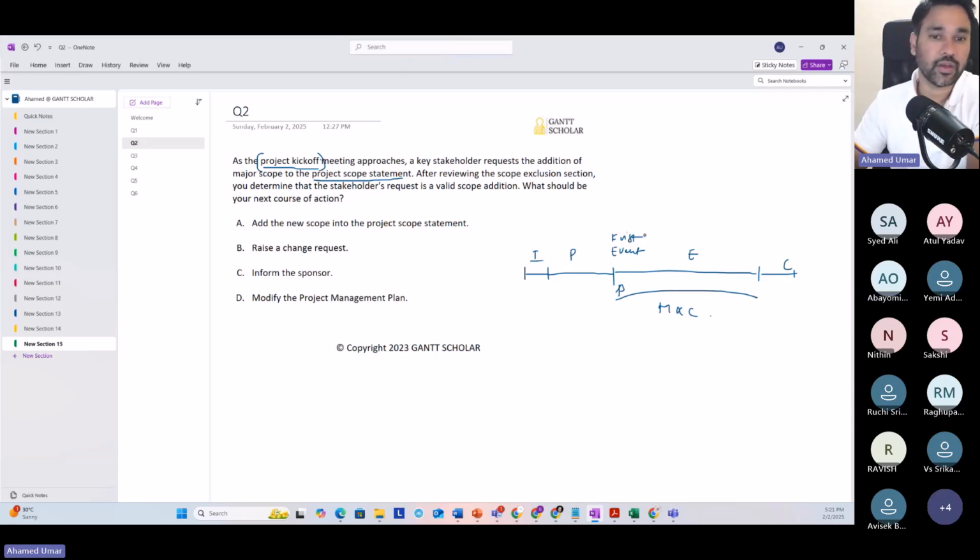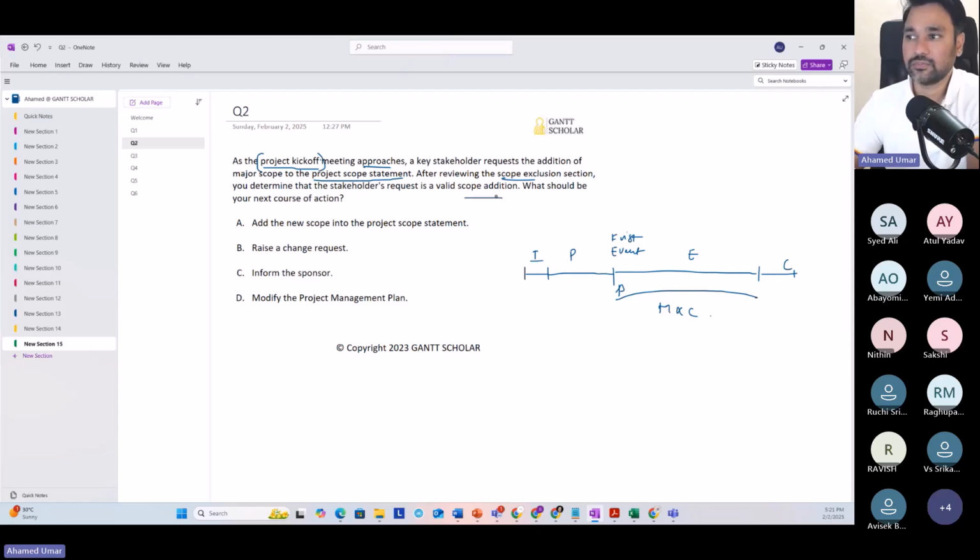This is also one of the reasons why we need to read the PMBOK Guide, PMBOK 7th edition. Now, we are approaching the kickoff meeting, therefore we are getting prepared, and this means we are still in planning. During the planning stage, we prepare all the plan documents, the project subsidiary management plans, the project management plan, baselines, and so on. The scope exclusion section inside the project scope statement should be updated based on the stakeholder request, and you also find the request valid.